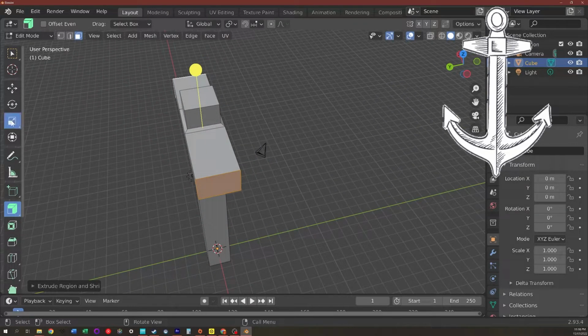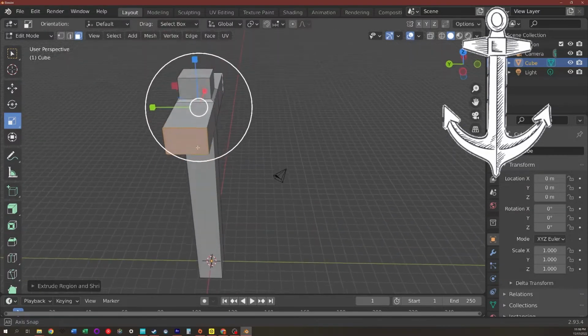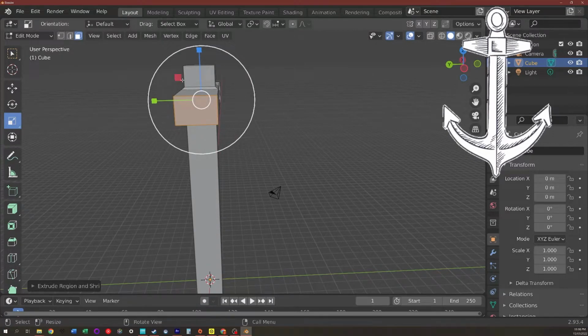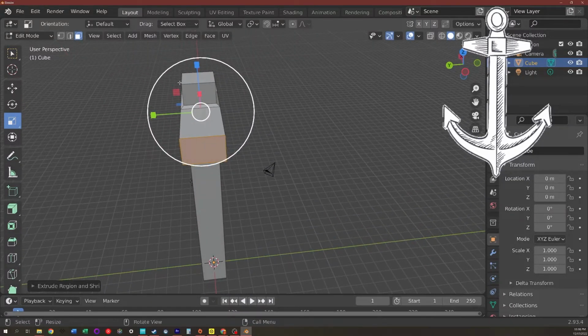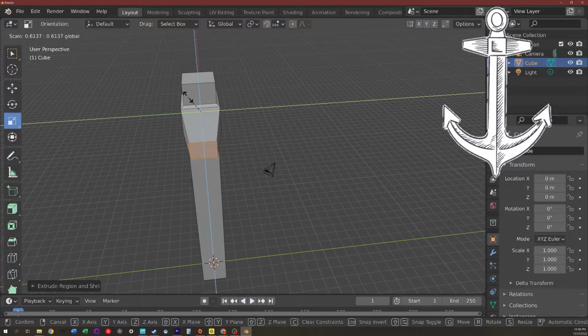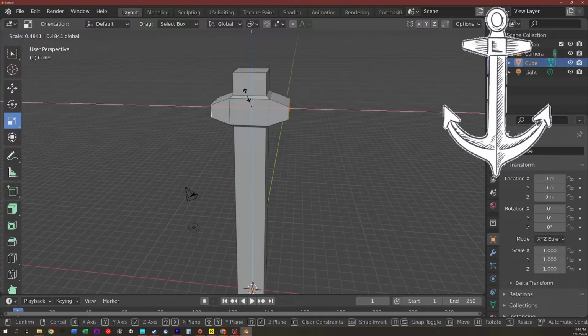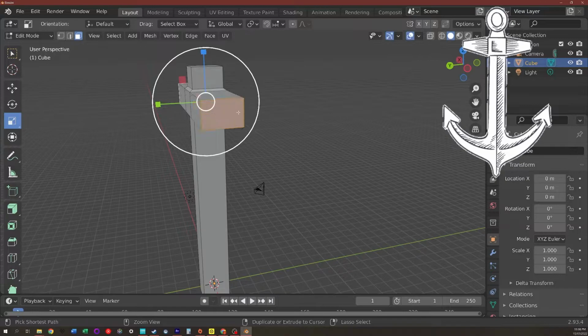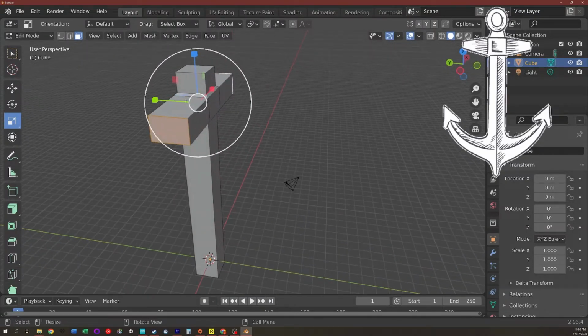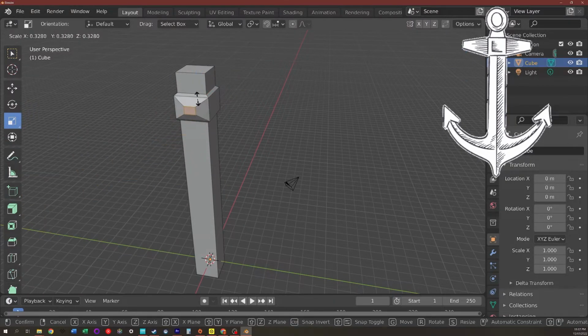I'm going to use the scale tool. Now I'm going to scale from the red box in between my top and side axis. What that's going to do is cause my shape to scale inwards like that. Now if you find yourself scaling and your shapes are creating some weird shapes like rectangles on the side, then you're probably pulling from the wrong line, or you're pulling from the circle.